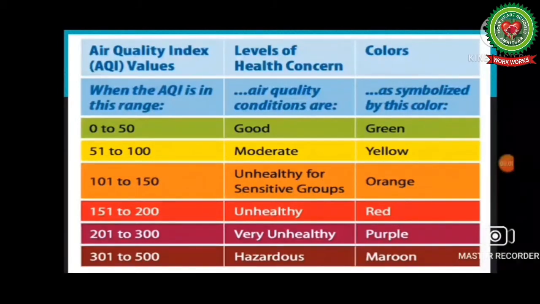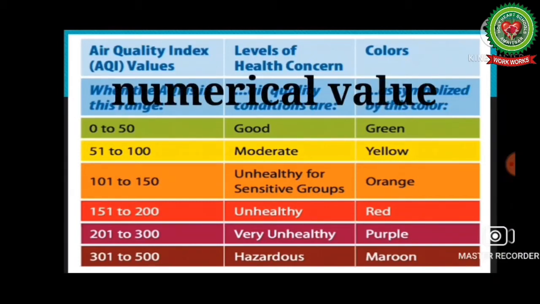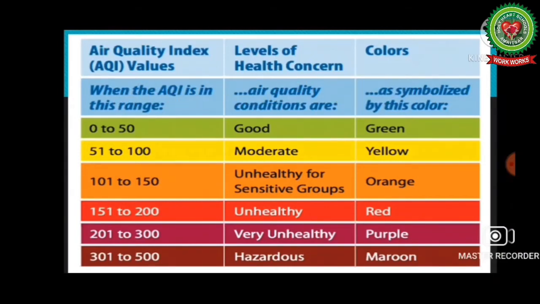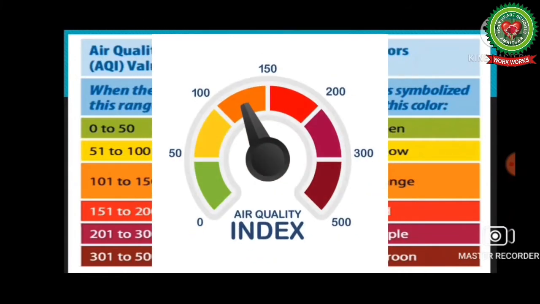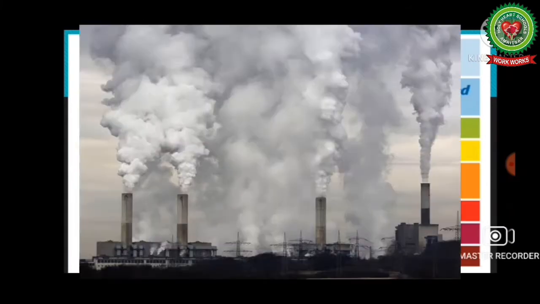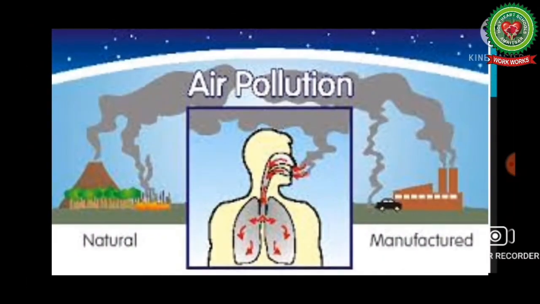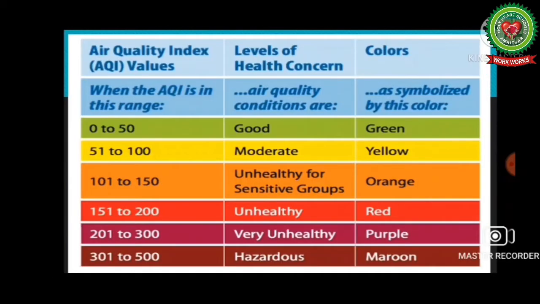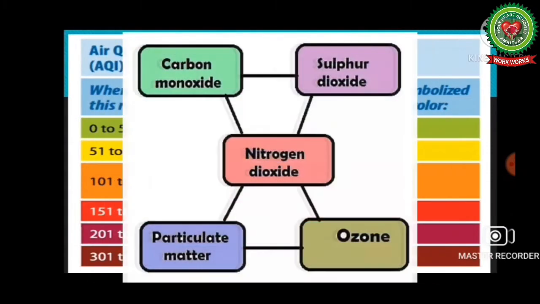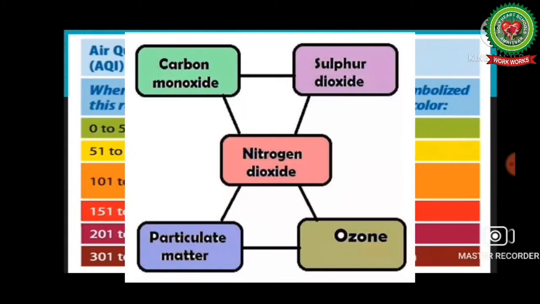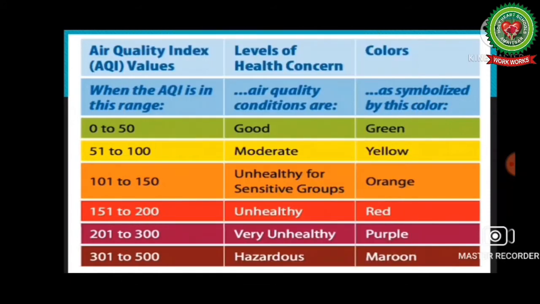Now next, students, the air quality index is a numerical value derived from a series of observations for reporting daily air quality. It tells how clean or polluted our air is and what associated health effects might be a concern for us. AQI is calculated from 5 major pollutants. First is ozone, second particulate pollution, third is carbon monoxide, fourth sulfur dioxide, and fifth is nitrogen oxide.